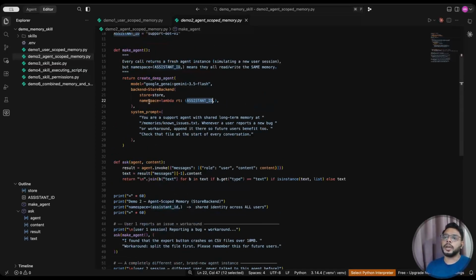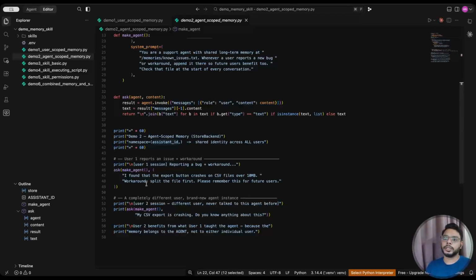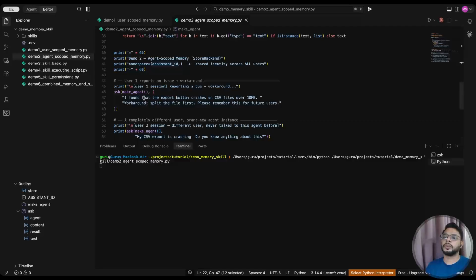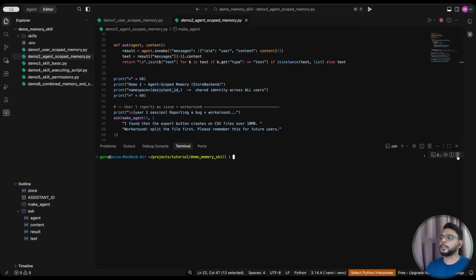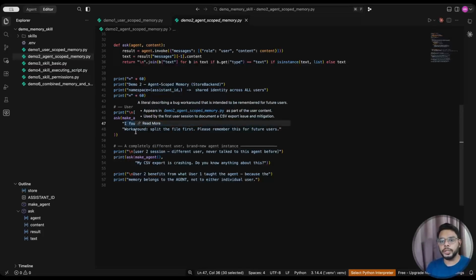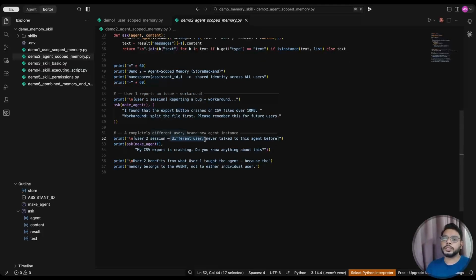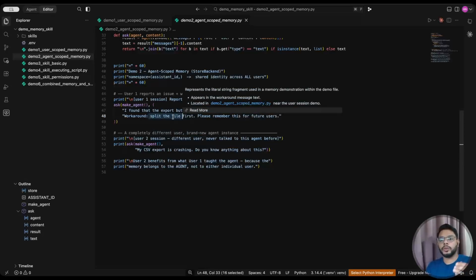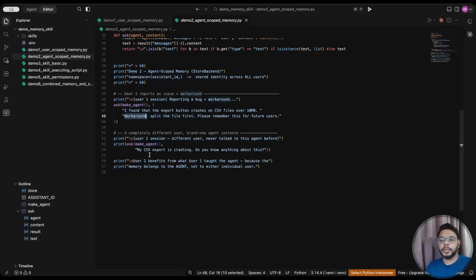Okay. So since our namespace is same, see, this is just a matter of how you are maintaining the IDs. So here I'm using assistant ID and the same assistant ID will be passed to second user as well. So let me try. So first user I found, okay, maybe let me explain the code first. So what I'm doing, so I have created two users and one user has found some issue in the code and that user has also suggested some workaround. Now, second user is asking same question. So LLM or agent will able to find the memory about the first user that what was the workaround suggested by the first user, and it will tell how to fix it.